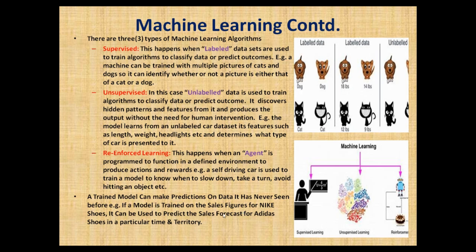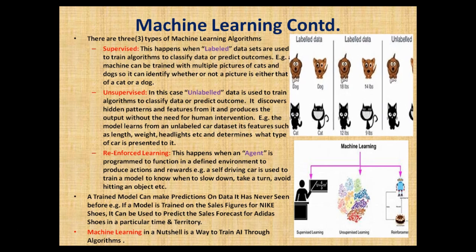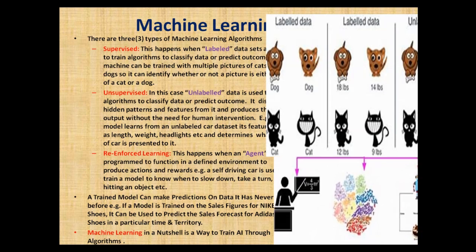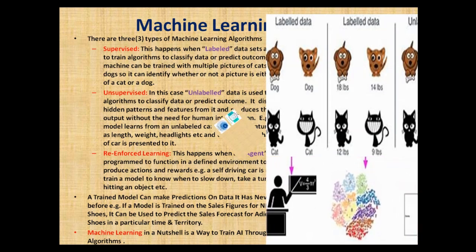If you use a trained model to train for Nike to predict its output for sales, it can be used to train for Adidas. Now let's make progress. Machine learning, in a nutshell, is a way to train AI through algorithms. So let's make progress.